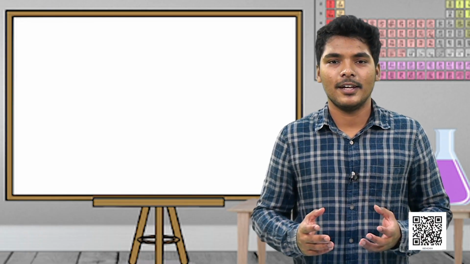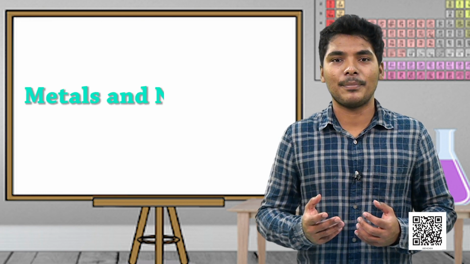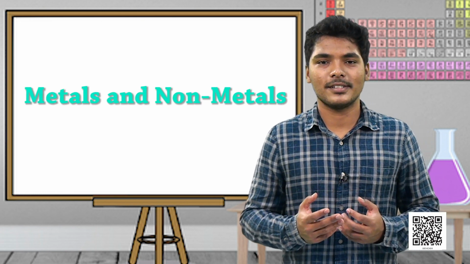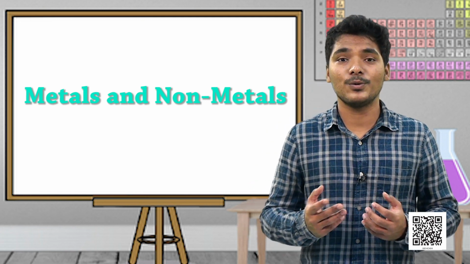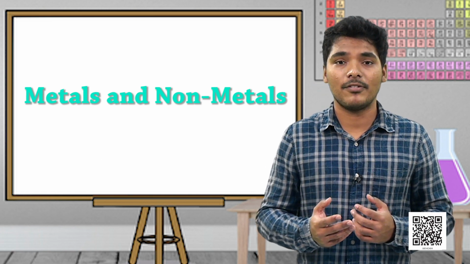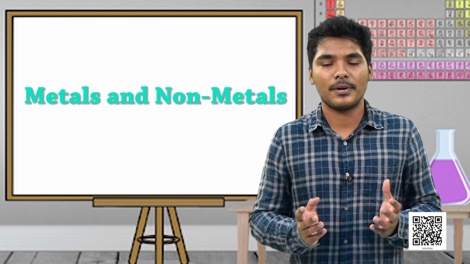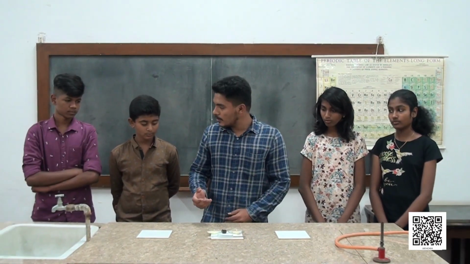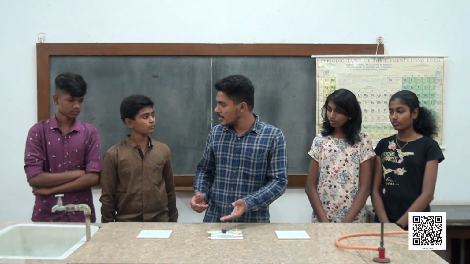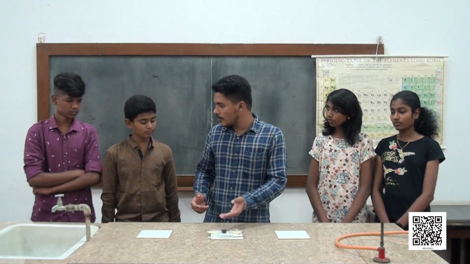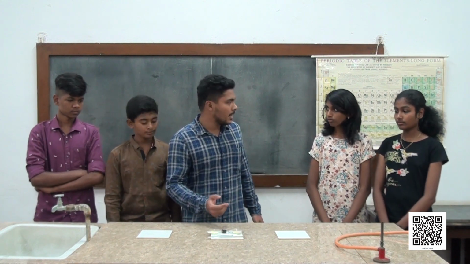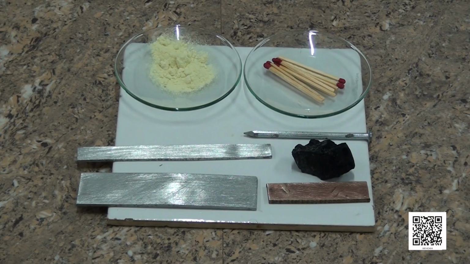Welcome children. Today we are going to learn a new chapter called Metals and Non-Metals. What are the properties, what are the reactions, what are the uses which vary between metals and non-metals, how they differ from each other? That is what the whole chapter is all about. Yes, you have to categorize the substances depending upon their dullness and their softness. You have to categorize substances into hardness and shininess.